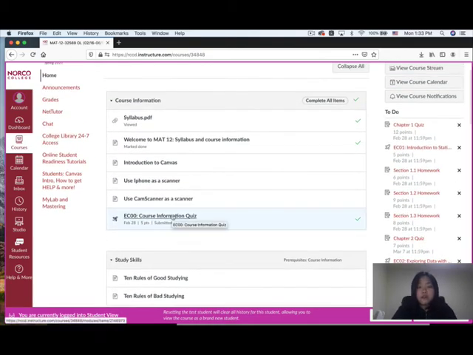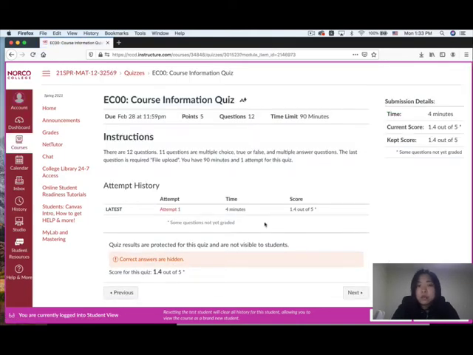Okay, for the midterm and final, that will be similar to the extra credit, the course information quiz format. You do have a couple of questions like true or false, multiple choice, numerical questions. For the last questions, you need to print out the question, write down your answer. If you have a scanner, use the scanner, combine it into one PDF file and submit there. If you don't have a scanner, don't worry.